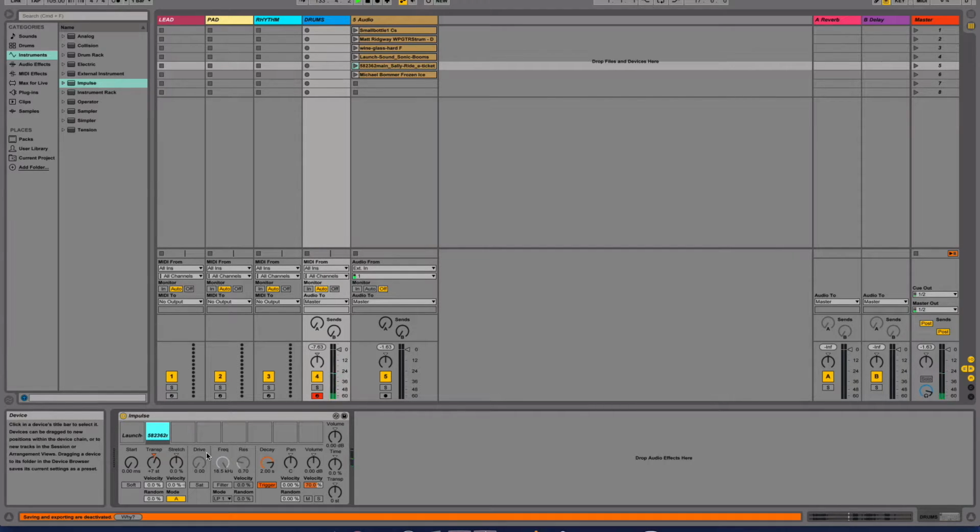But I want it to be much shorter. I want it to be much clickier. So I'm going to take my decay option and I'm going to turn it down to around 30 milliseconds. And there's our click. We don't have to be too exact, but you can adjust it to suit. Have a go at this one.